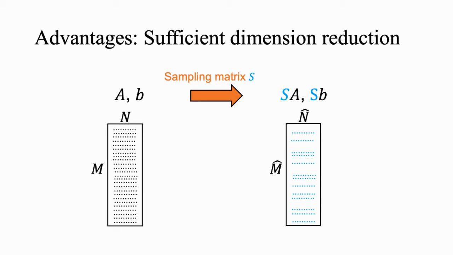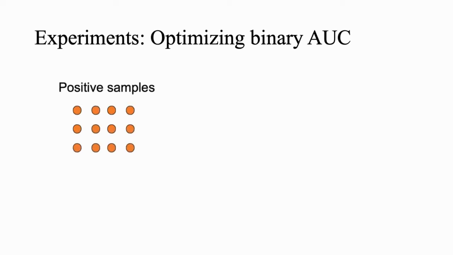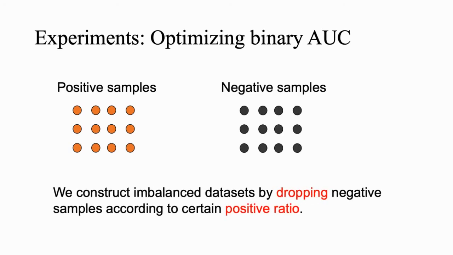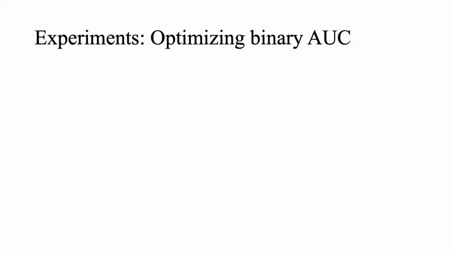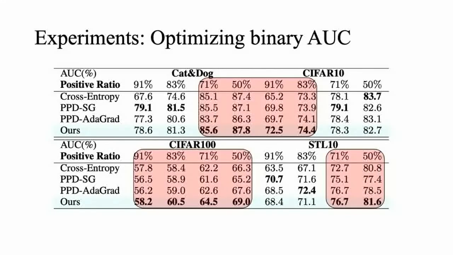Let's now see whether this idea works. Our first experiment is to optimize binary AUC score. The setting is like this. Assume we have some positive samples and some negative samples. We then construct imbalanced datasets by dropping negative samples according to a certain ratio. In this example, the positive ratio is 2/3. We conduct the experiments for 4 datasets and compare with directly optimizing cross-entropy and also the previous state-of-the-art approach called PPD. We can see that our method performs favorably relative to the baseline in most cases.